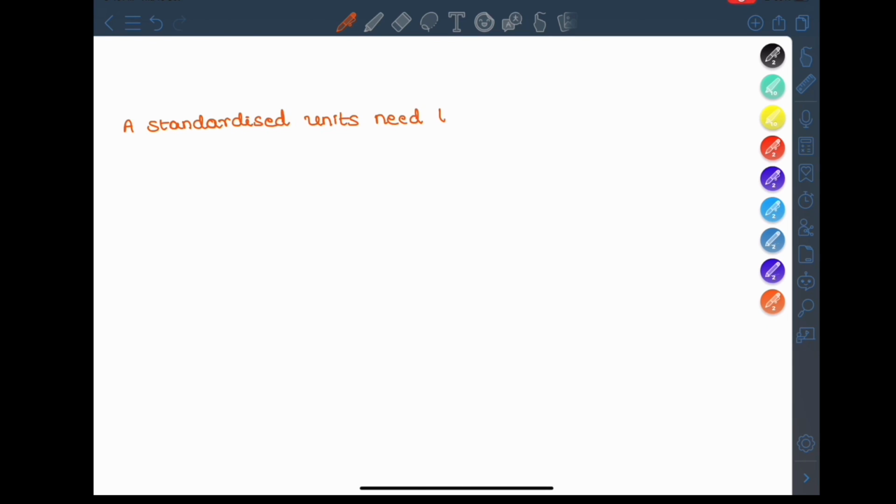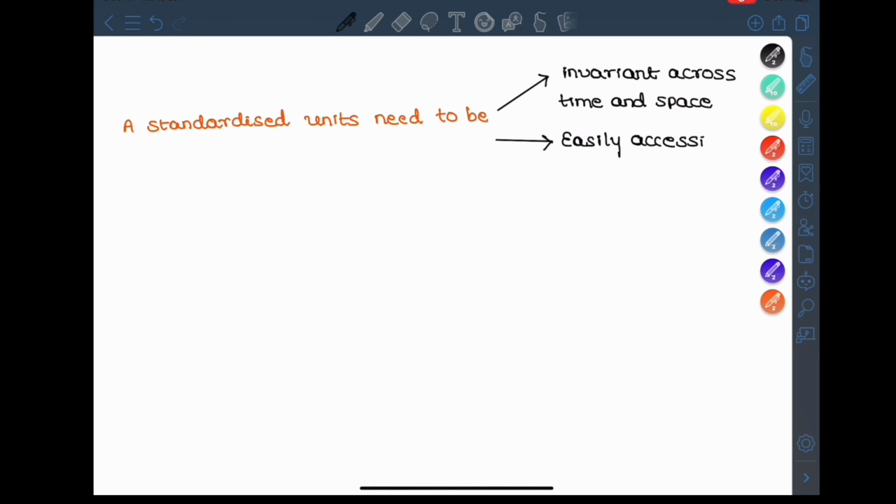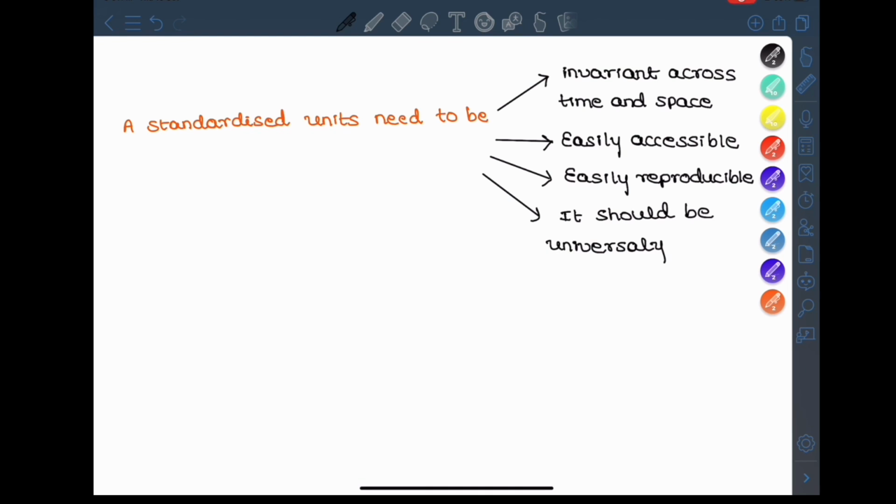Now, we can't use everything as a unit. For a standard unit, there must be some conditions. What are the conditions? It should be invariant across time and space, it should be easily accessible, it should be easily reproducible, and it should be universally acceptable. These are the conditions for a standardized unit.